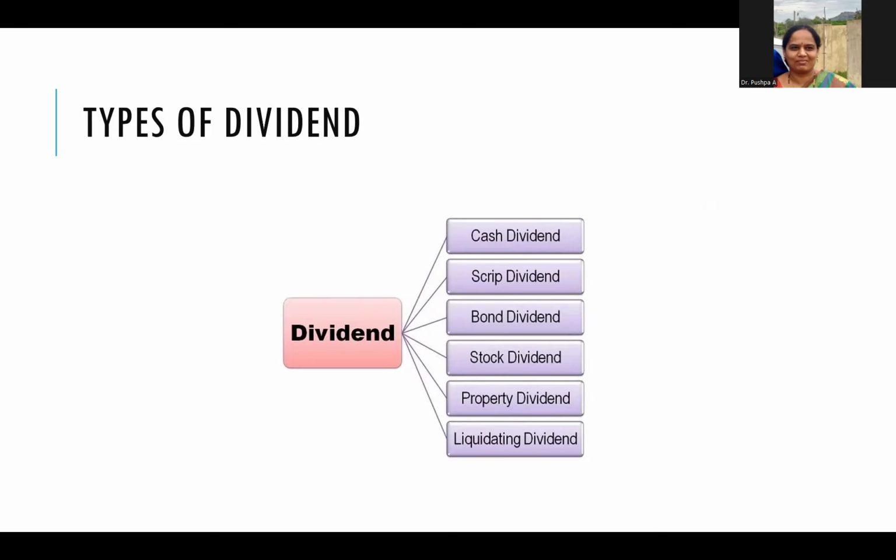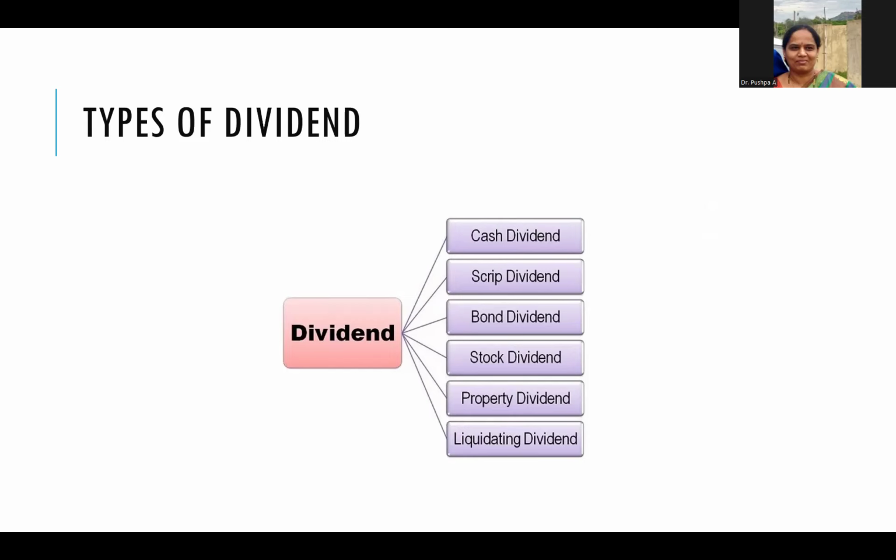What is cash dividend? Cash dividend is one of the most common types of dividend that is paid in cash. The company announces the amount to be distributed among the shareholders on the date of declaration. Then on the date of record, the amount is assigned to the shareholders and finally the payments are made on the date of payment. The company should have adequate retained earnings and enough cash balance in order to pay the shareholders in cash.